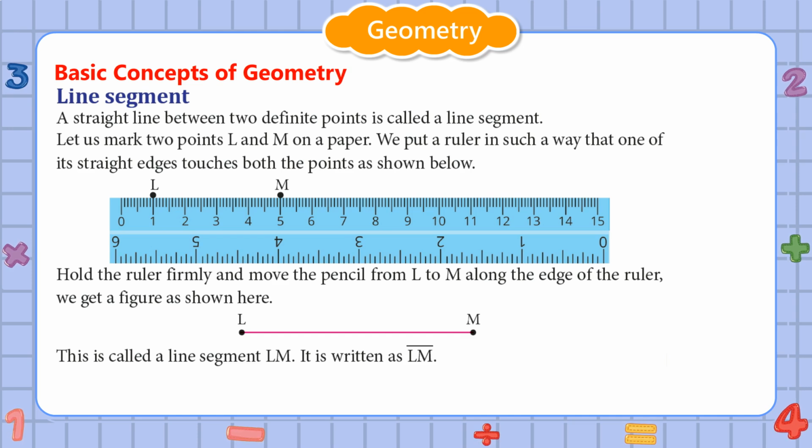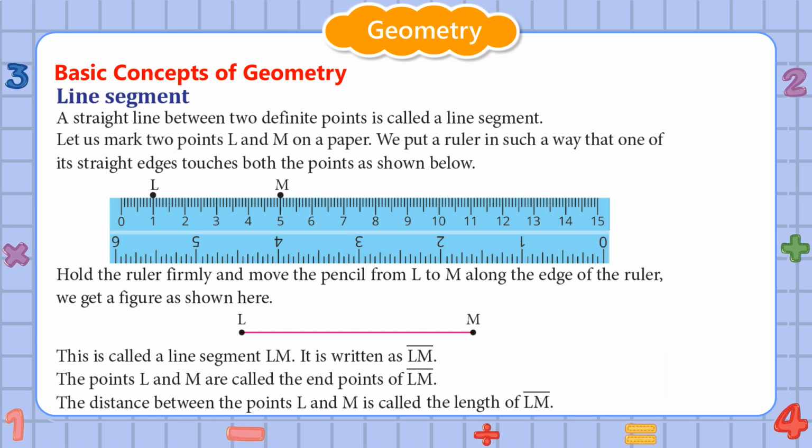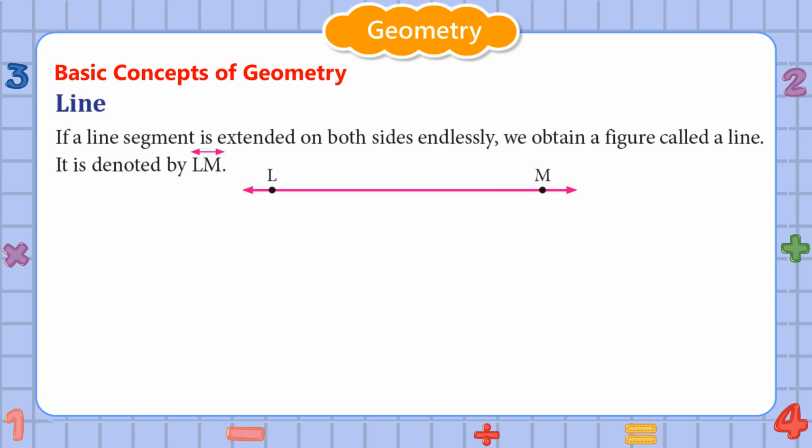It is written as LM. The points L and M are called the end points of line segment LM. The distance between the points L and M is called the length of line segment LM.